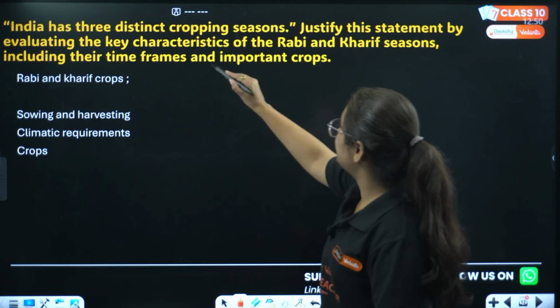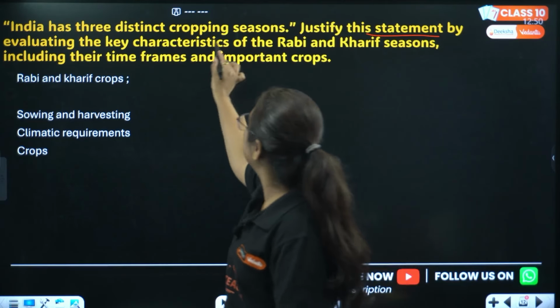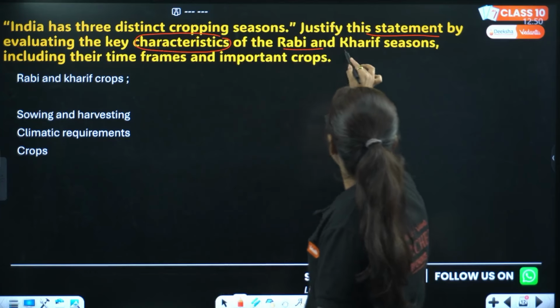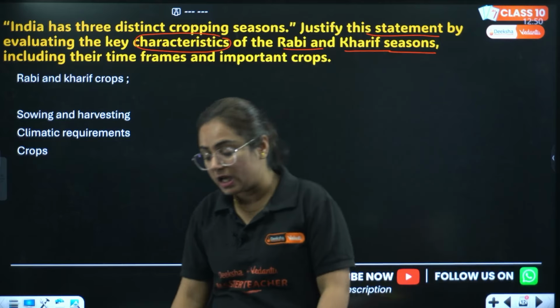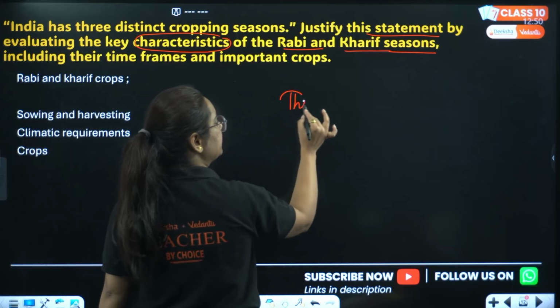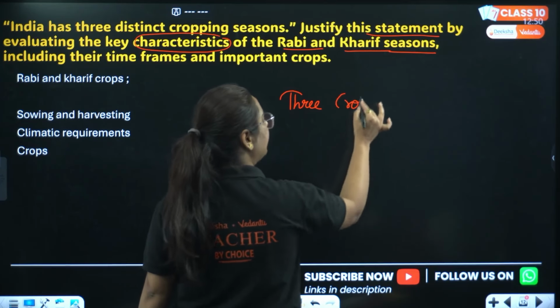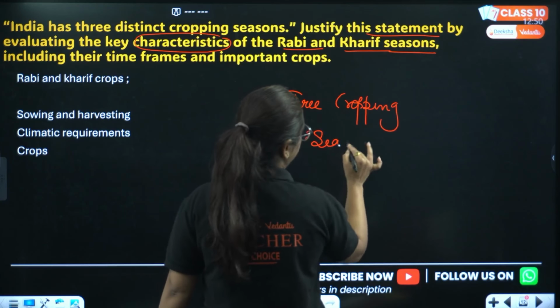India has 3 distinct cropping seasons. Justify the statement by evaluating the key characteristics of the Rabi and Kharif season, including their time frames and the important crops. So now we know that we have 3 cropping seasons. How many cropping seasons do we have, bachche? So yes, we have 3 cropping seasons in India.